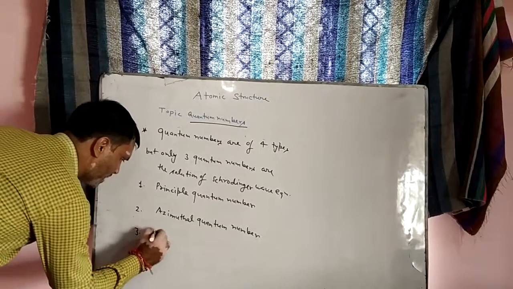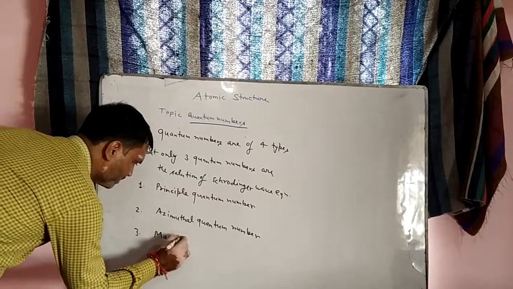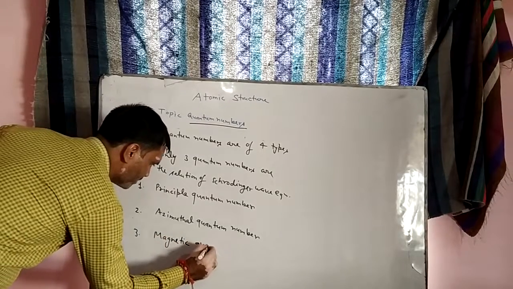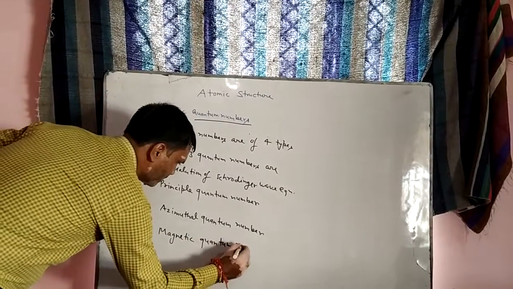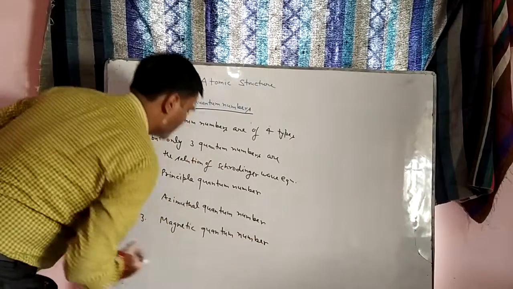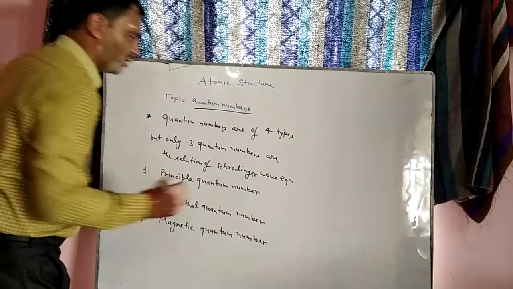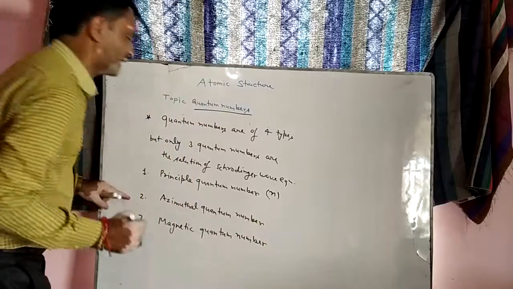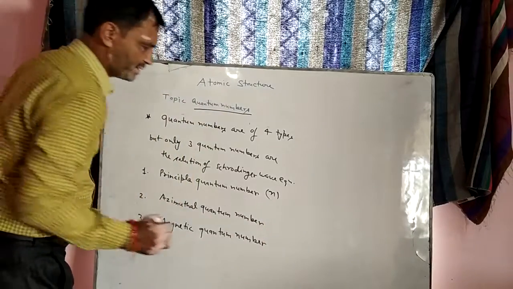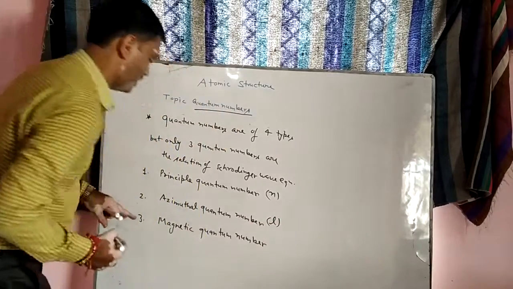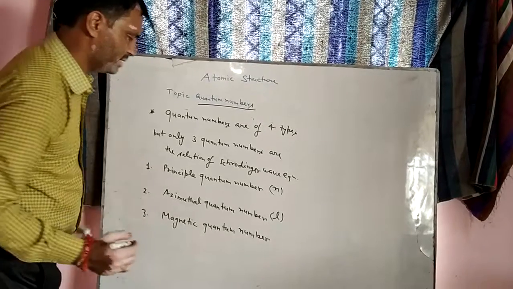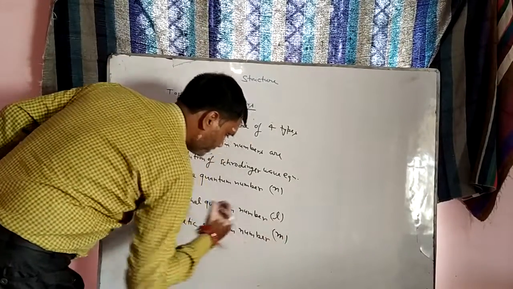The third one is the magnetic quantum number. The first quantum number is denoted by small n, the second by small l, and the magnetic quantum number by small m.